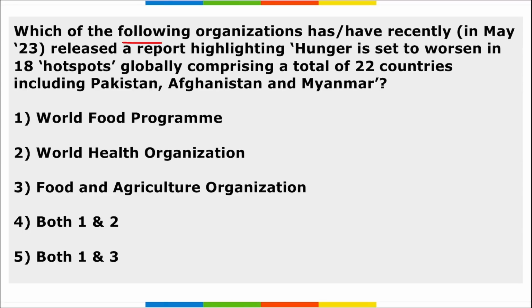Next, which of the following organizations released a report highlighting that hunger is said to worsen in 18 hotspots globally, comprising a total of 22 countries including Pakistan, Afghanistan and Myanmar? This report, the Hunger Hotspots report, was released by the World Food Program and the Food and Agriculture Organization, right?